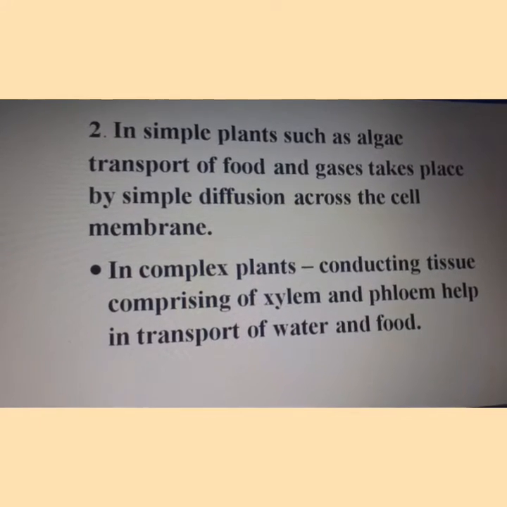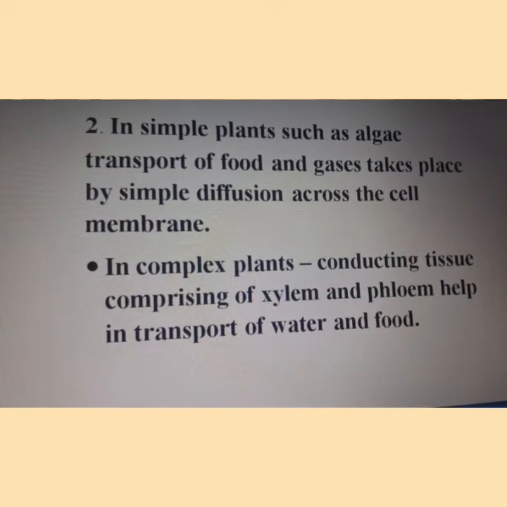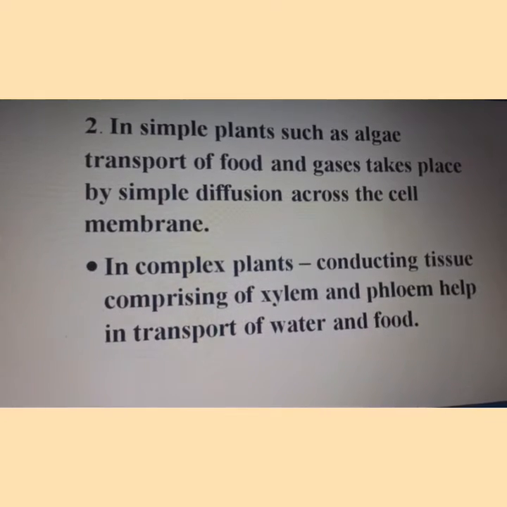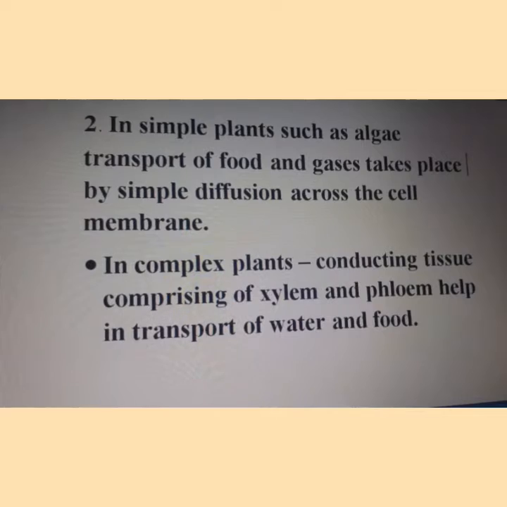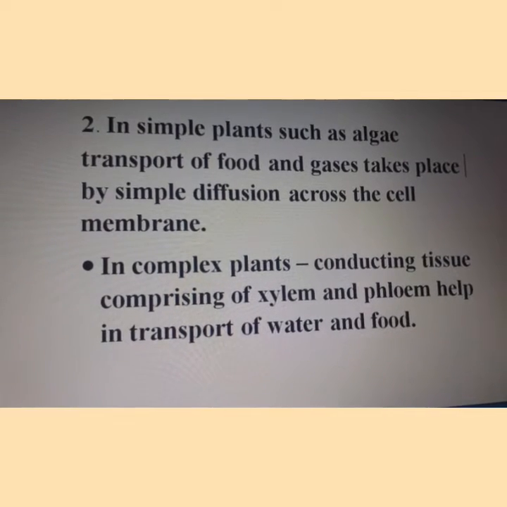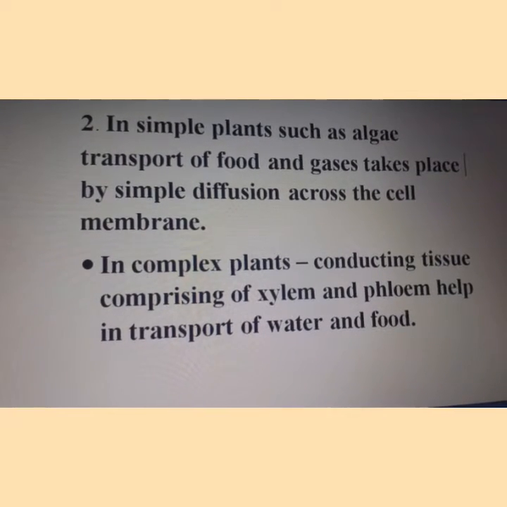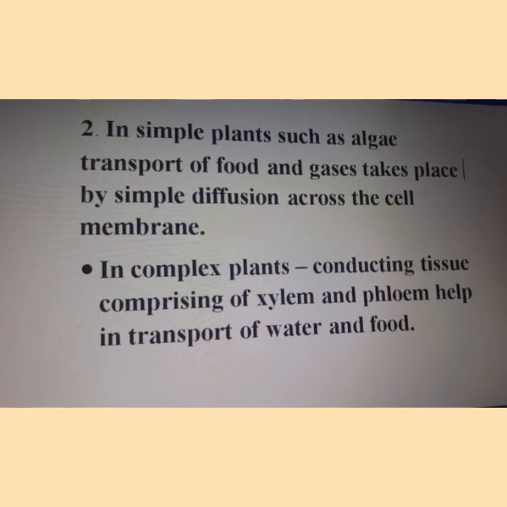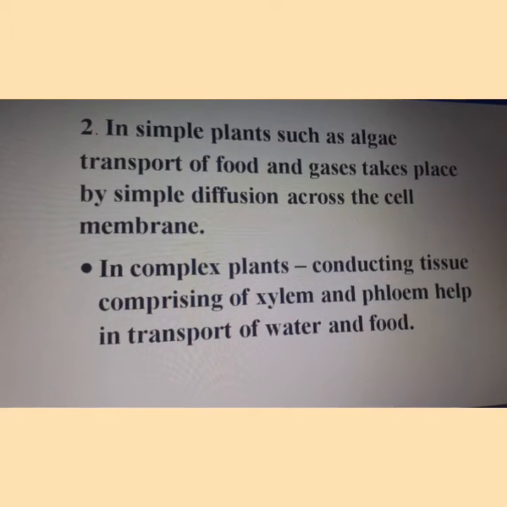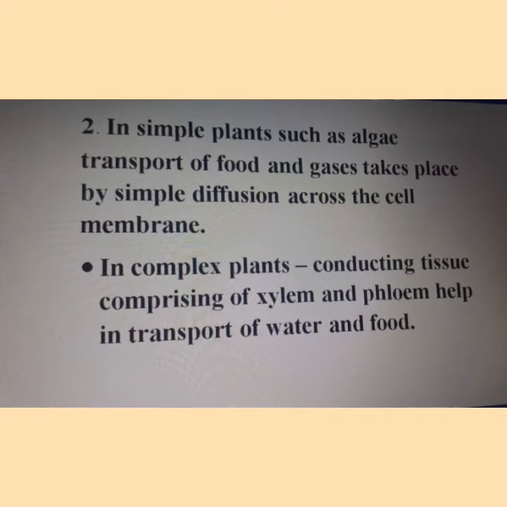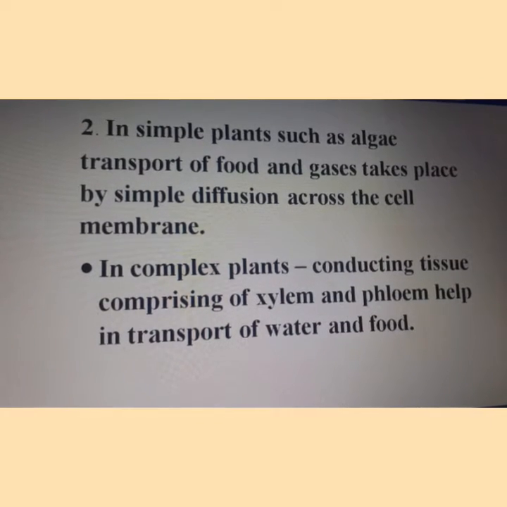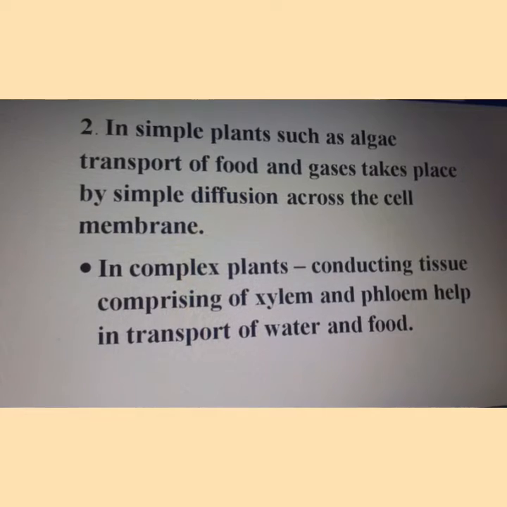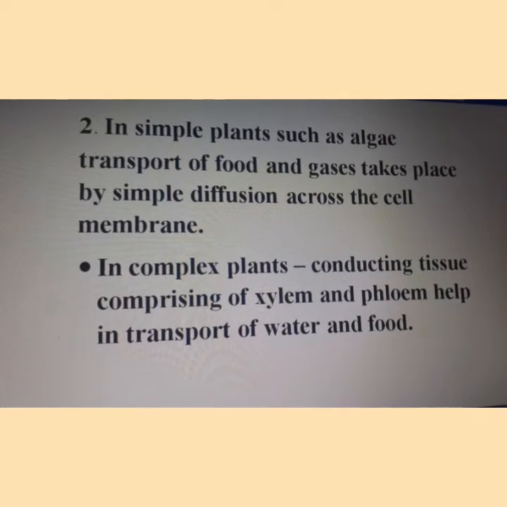In unicellular organisms like Volvox, Chlamydomonas and Spirogyra, the transport of food and gases takes place by simple method of diffusion across the cell membrane, whereas in complex plants, conducting tissues comprising of xylem and phloem help in the transport of food and water.